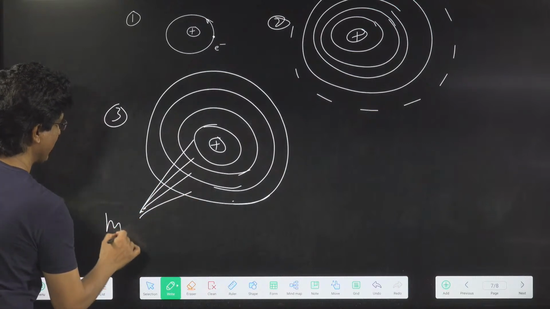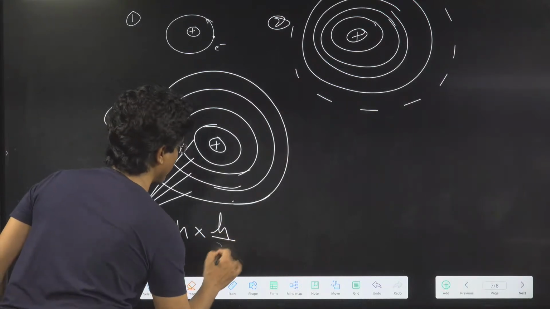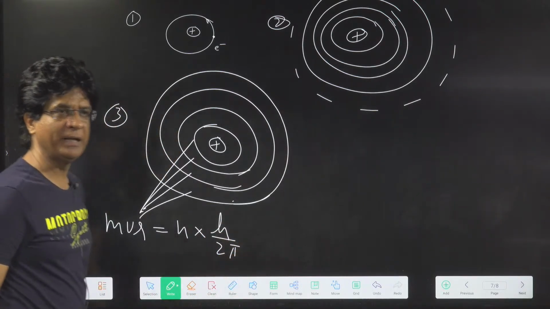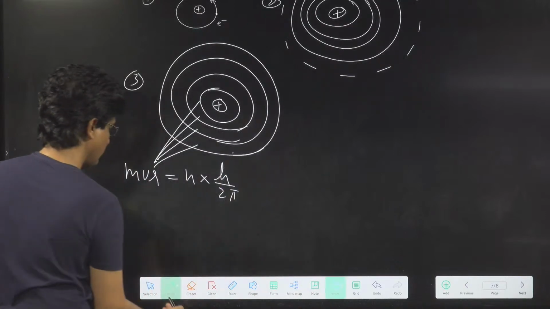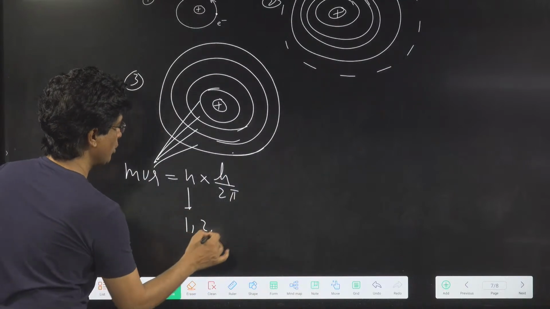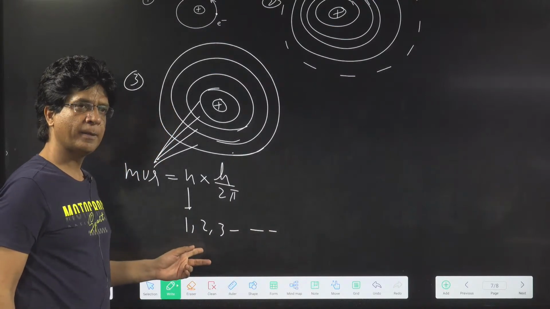What is that? The MVR, angular momentum, should be an integral multiple of h upon 2 pi. Yes or no? Where n is what? 1, 2, 3 and so on, all the natural numbers. Are you getting that? Yes or no?